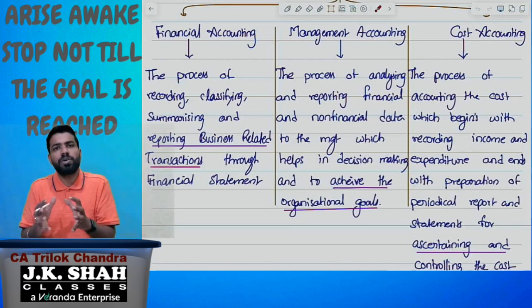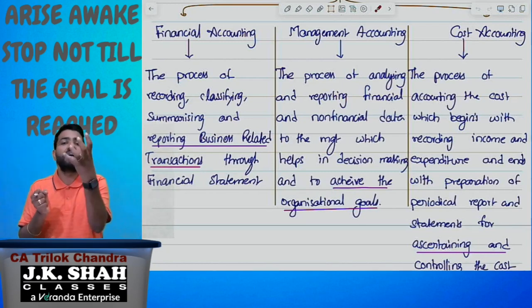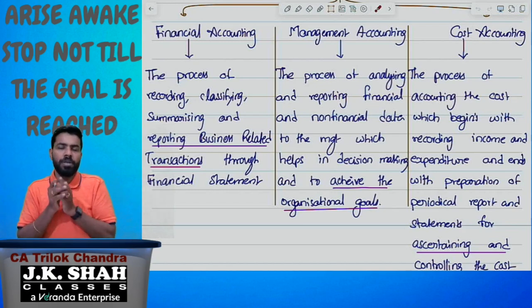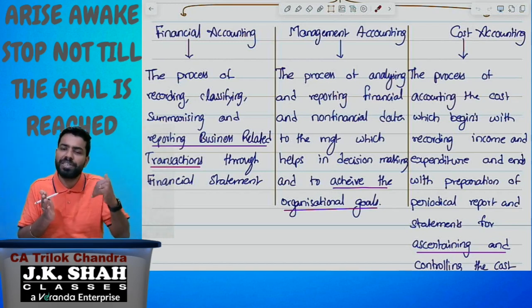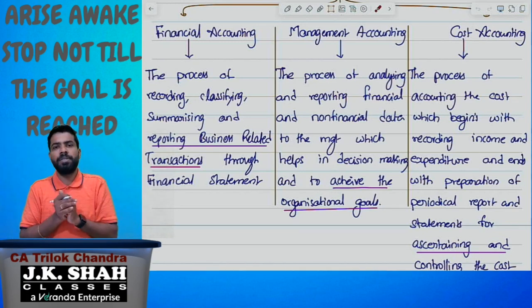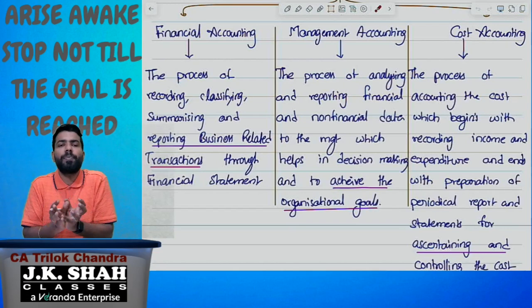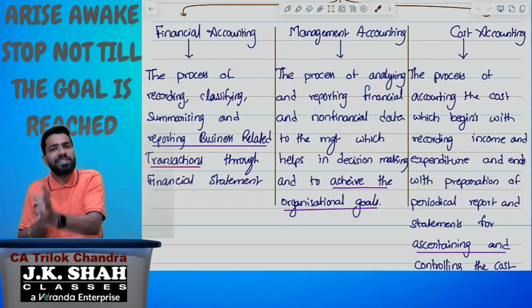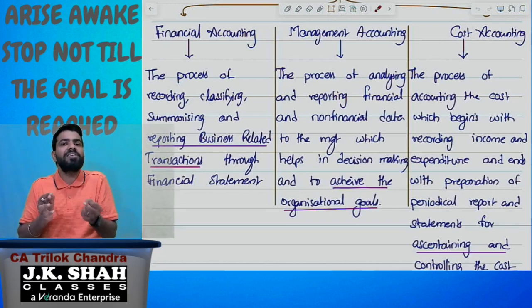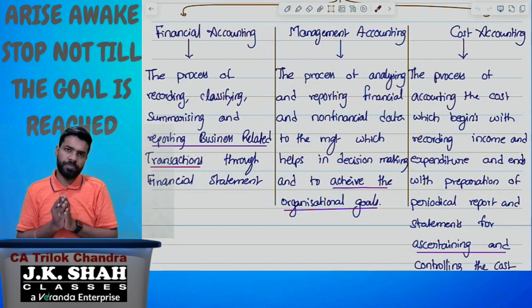So when it comes to cost accounting, the main purpose is ascertaining the cost of the product and controlling the cost. I hope you get the difference between financial accounting, cost accounting, and management accounting. Financial accounting is all about reporting the business related transactions. Management accounting is to support the decision making. Cost accounting is about ascertaining the cost and controlling the cost.